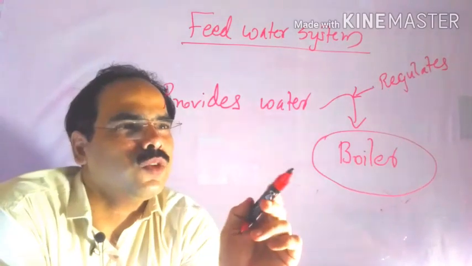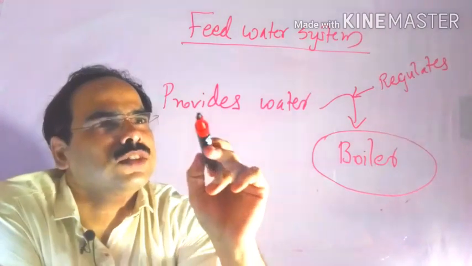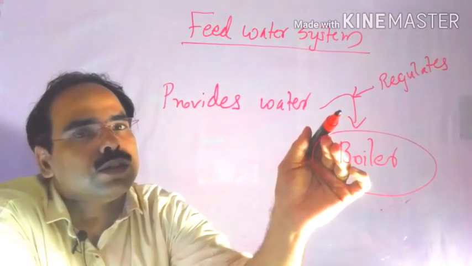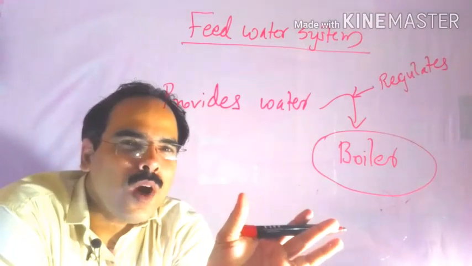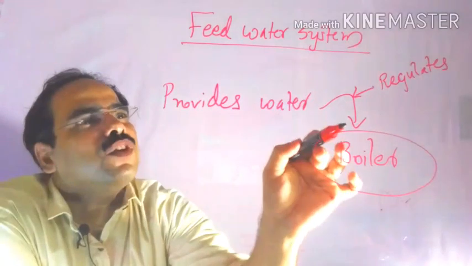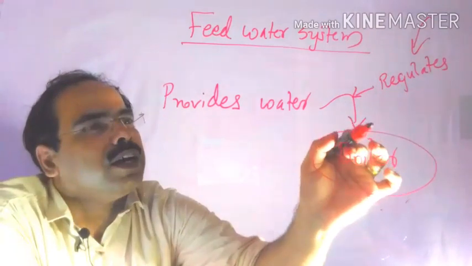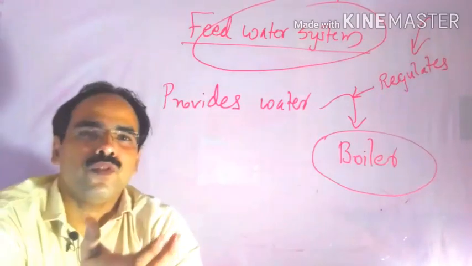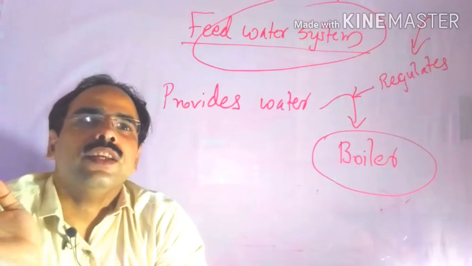Feed water system. We know that the boiler requires water. The feed water system provides the required water and regulates it automatically to meet the steam demand. So on the basis of what level of steam is required, that much amount of water will be supplied. That is regulated automatically with the help of the feed water system. The required amount of steam we can produce by providing the required amount of water into the boiler.